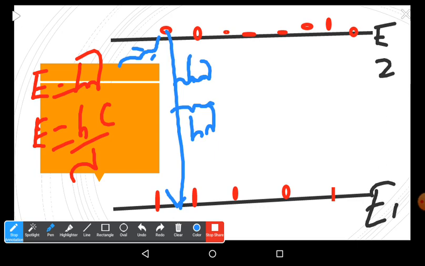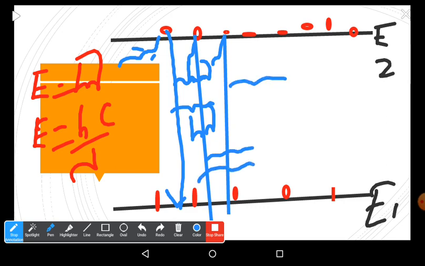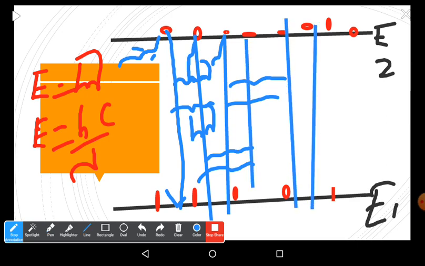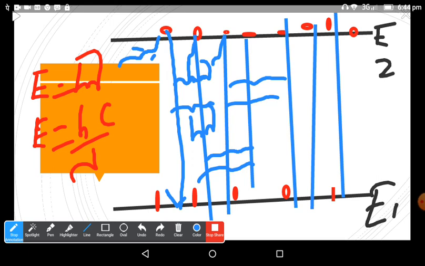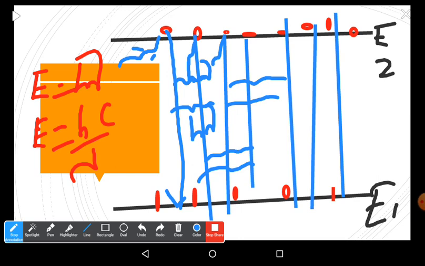These two photons strike two more atoms, and these atoms come down by releasing two photons each. So we have 2 multiplied by 2, 4. These 4 photons again strike 4 more atoms, and the 4 atoms come down, each releasing 2 photons, so 4 multiplied by 2, 8 photons. This process is a chain reaction that continues until all the excited atoms reach the ground level.